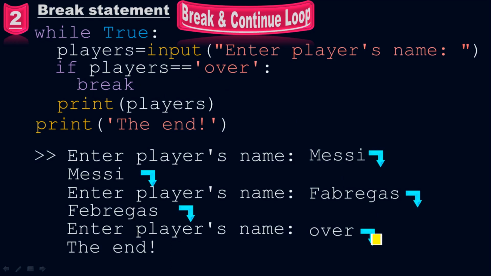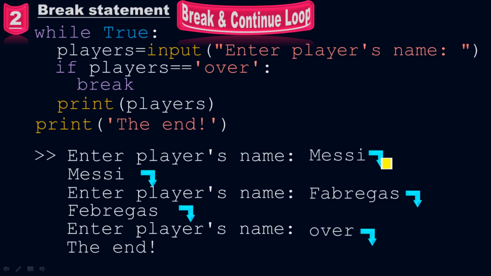Even though the loop is true all the time, as we know, when we pass the break statement, it is the power of the break statement. When you pass it, it will stop the execution of the while loop, even if it is true. So the loop will stop here. Now what is this print function? This is another extra print function. If you want to put it, you can put it, otherwise you can ignore it.